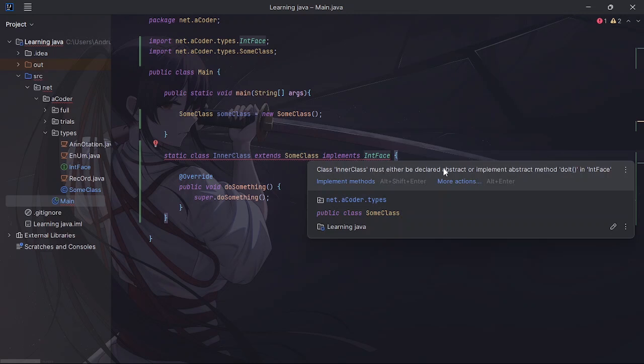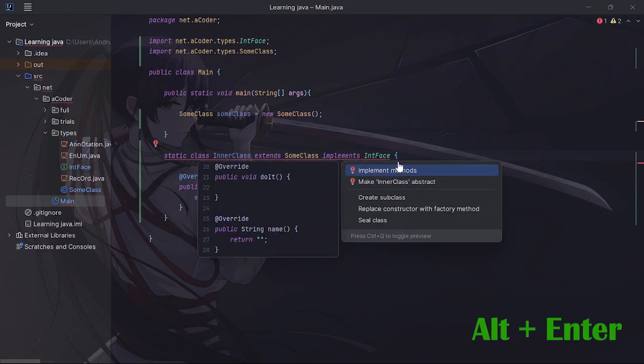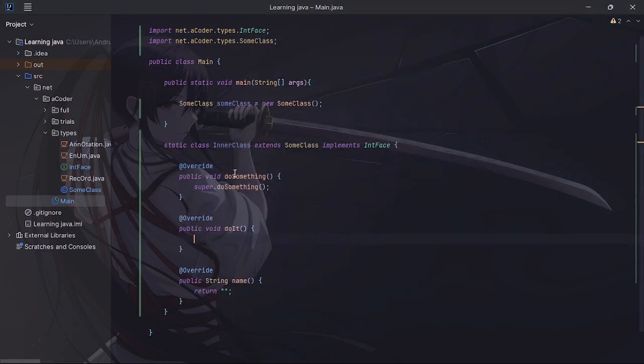It says it must be declared abstract or implement method doIt in interface. So what's this saying? If you implement an interface, unlike regular classes where you're extending something, with interfaces you have to implement the methods that are in this one. Every method in an interface is declared abstract by default.